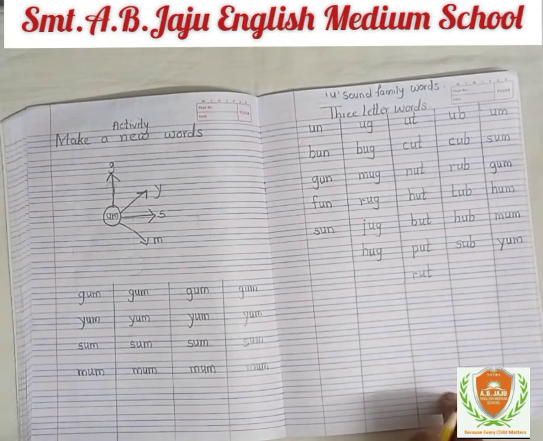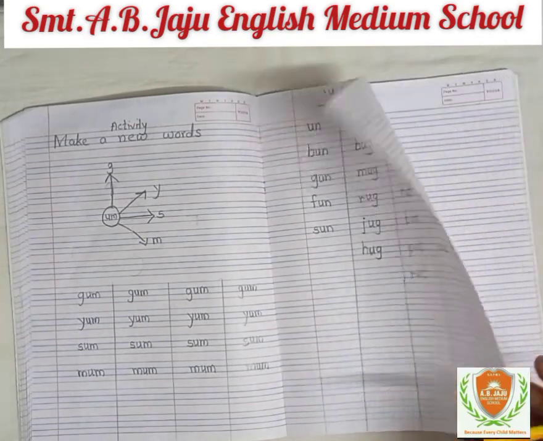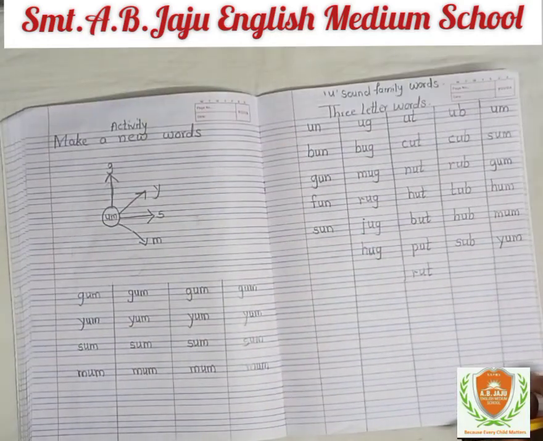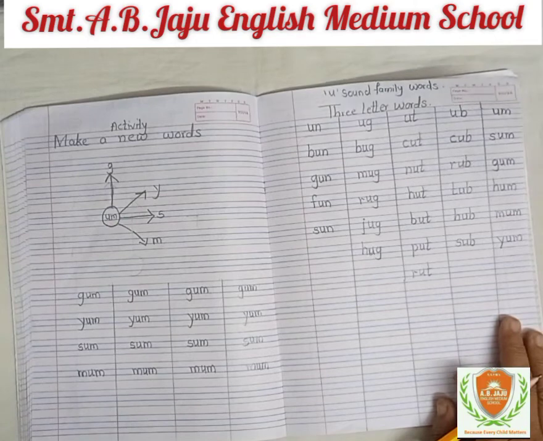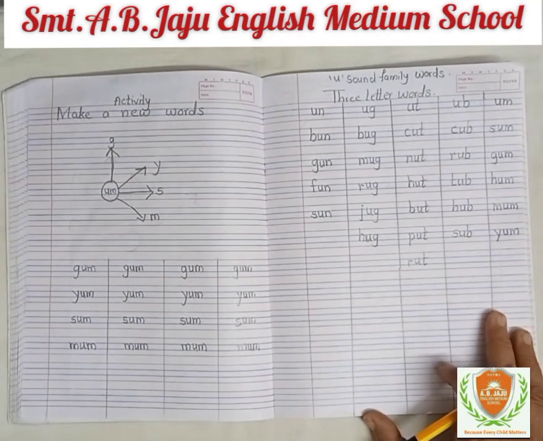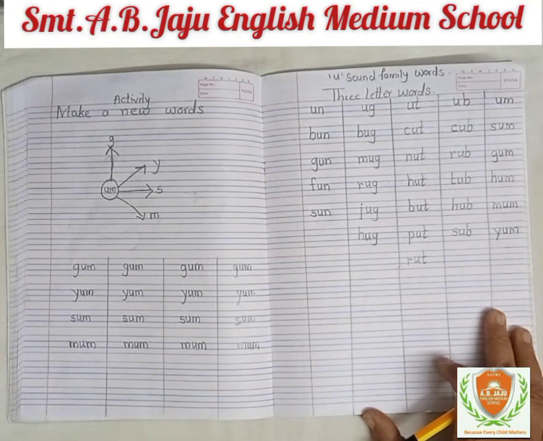Today we learn and wrote U sound family words. You have to write down 2 pages. One page here and another page on back side. Okay, student, like this. And learn the spelling very properly, neatly. Okay, and write down spellings of 3 letter words U sound and click the photo and send on the group.